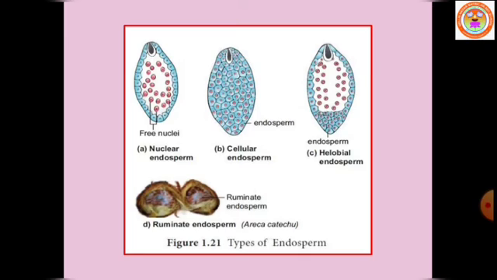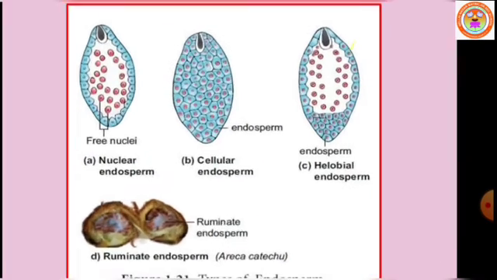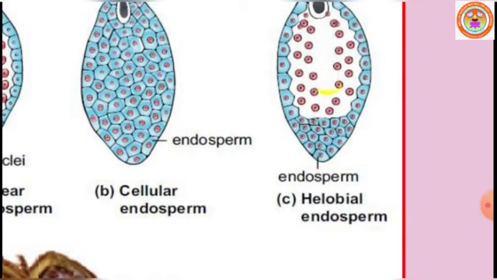The nucleus of the micropylar chamber undergoes several free nuclear divisions. This is the micropylar chamber.